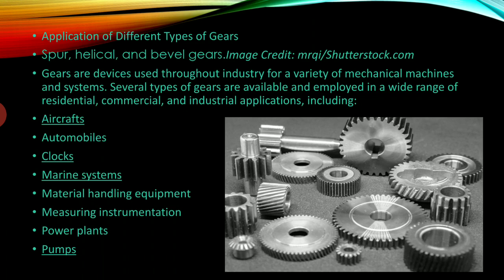Next we go for the applications. The different applications of gears are spur gear, helical and bevel gear. Gears are devices used throughout industry for a variety of mechanical machines and systems. That means we use gears wherever power has to be transmitted.